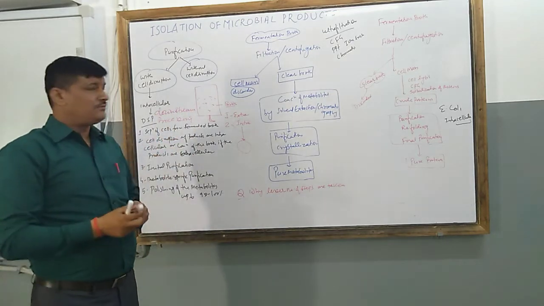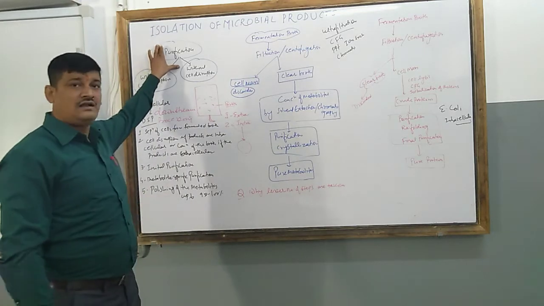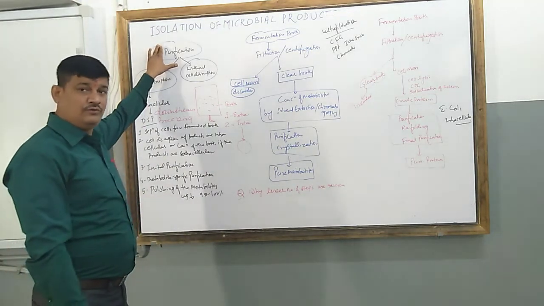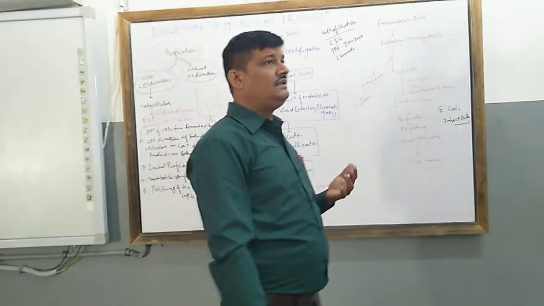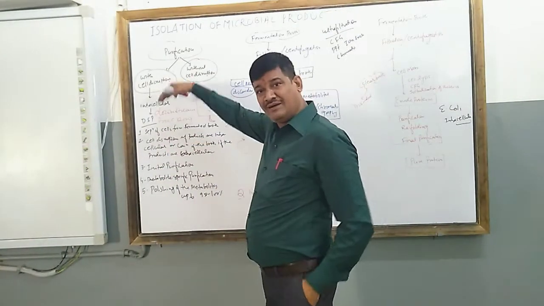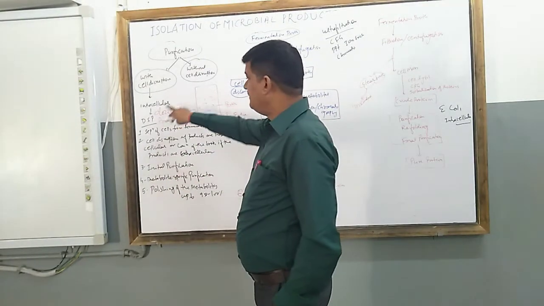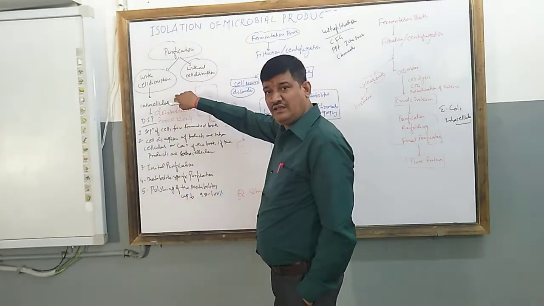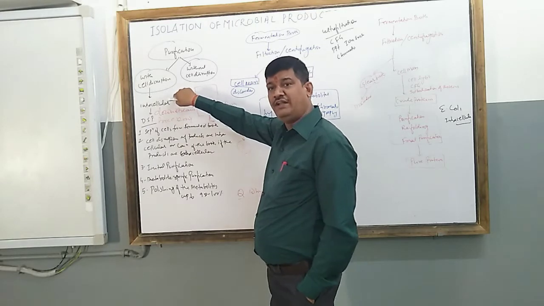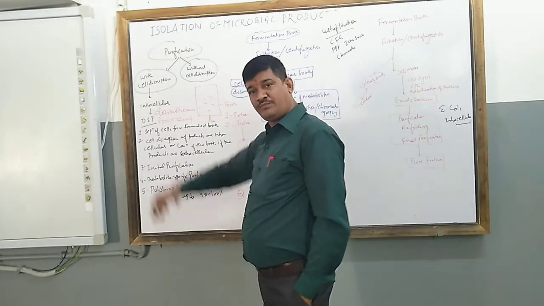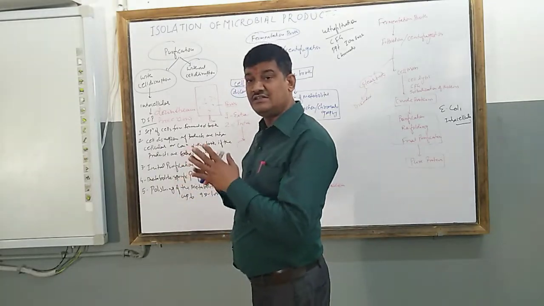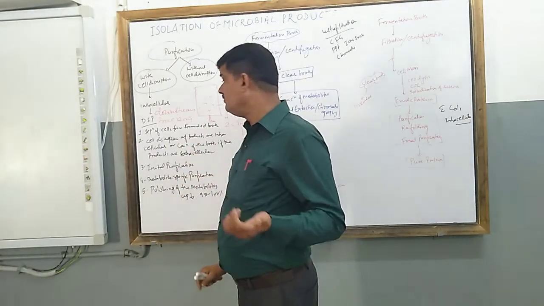By downstream processing, we obtain the pure form of the metabolites, the pure form of desired products, through multiple steps. Downstream processing is the method of obtaining the pure form of the products that are cultured in the fermenter or bioreactor.